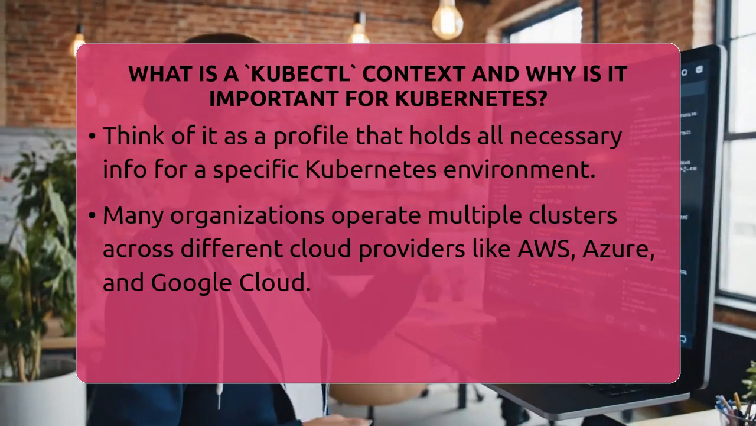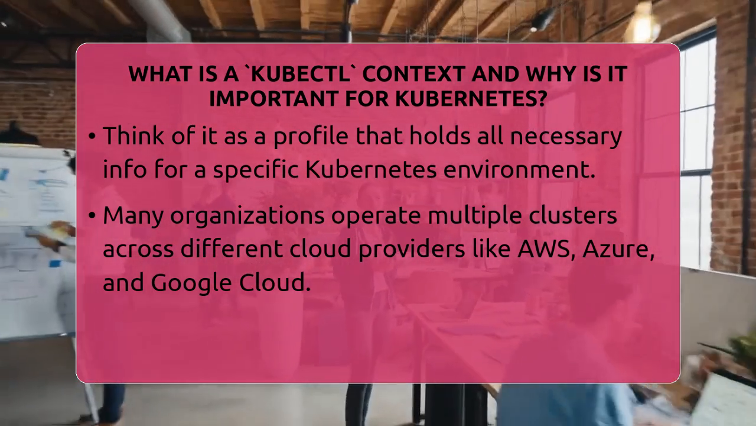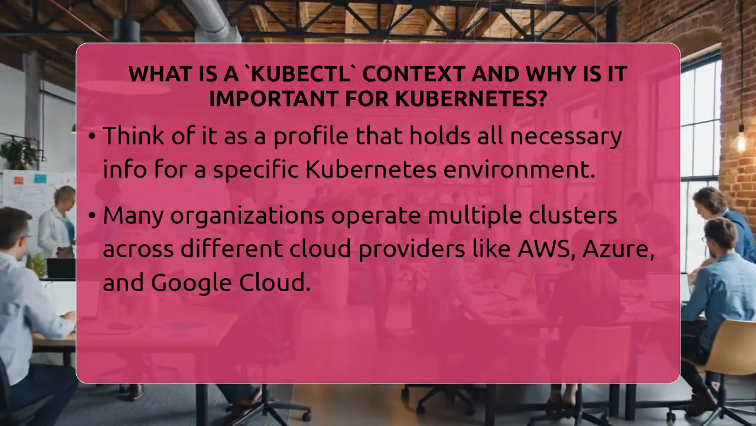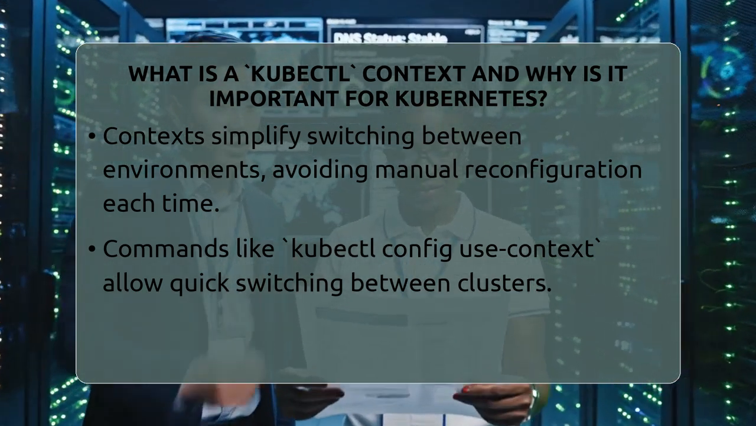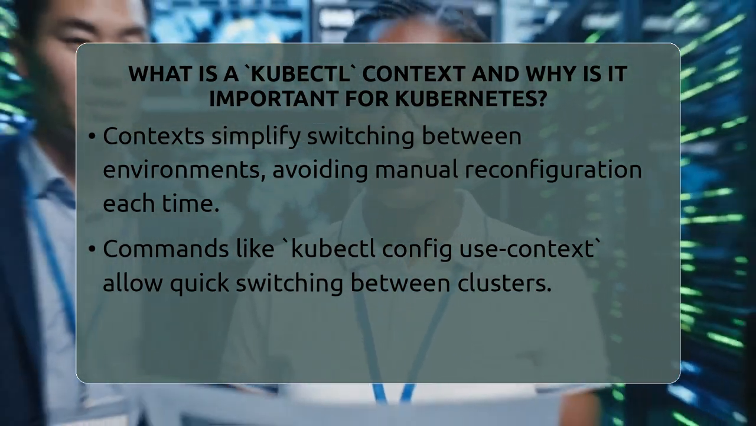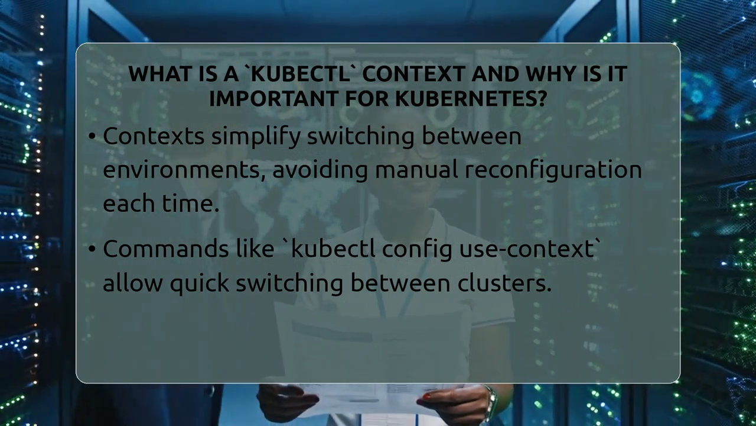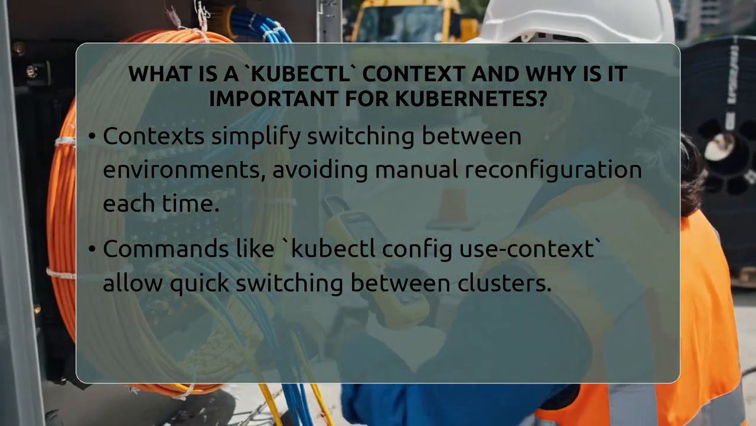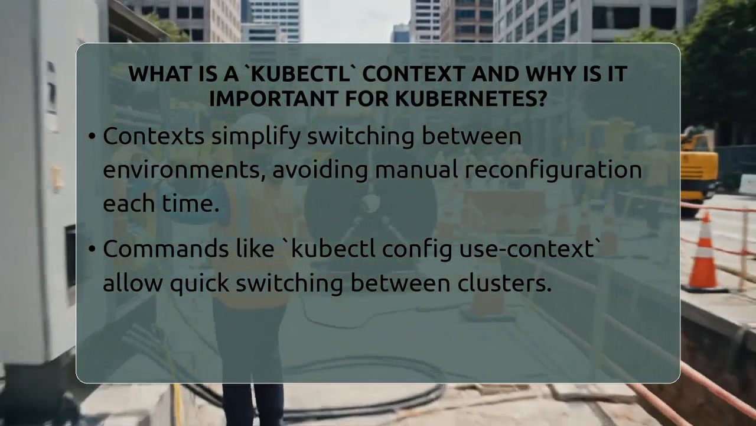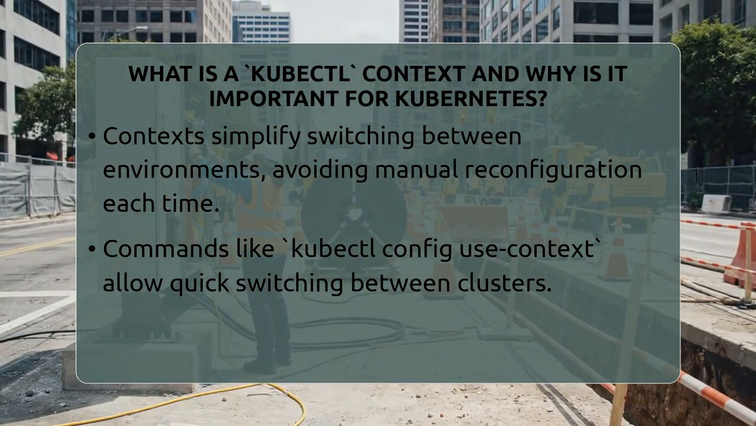Using a context makes switching simple. You can run a command like kubectl config use-context production-cluster to switch your focus from a testing environment to a live production environment instantly. This saves time and reduces mistakes. It also helps teams work more efficiently, especially when managing multiple clusters.